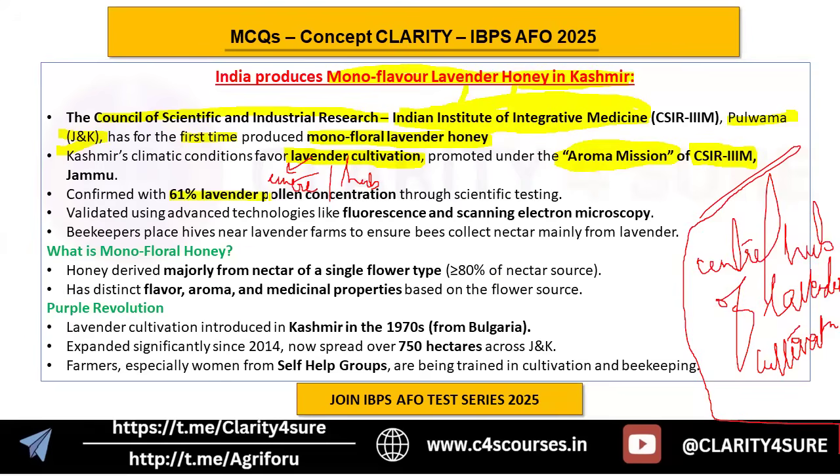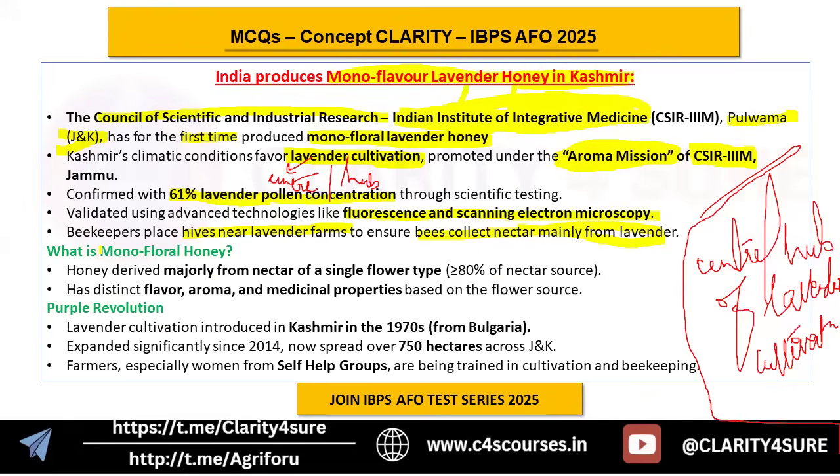Confirmed with 61% lavender pollen cultivation through scientific testing. That is why it is monofloral. Why? Because it has been confirmed that this honey is produced from 61% lavender pollen. So therefore this is considered monofloral. Validated using advanced technologies like fluorescence and scanning electron microscopy, beekeepers place hives near lavender farms to ensure that the bees collect nectar mainly from lavender.